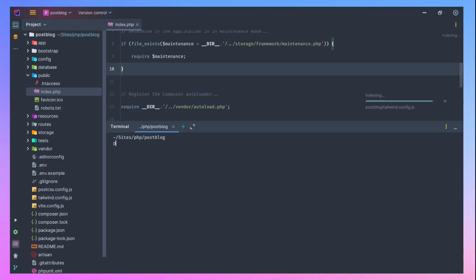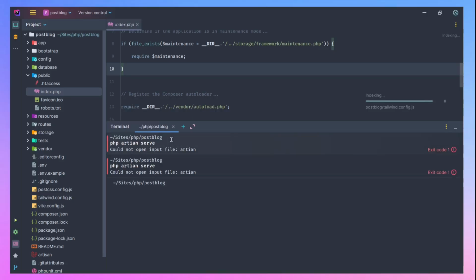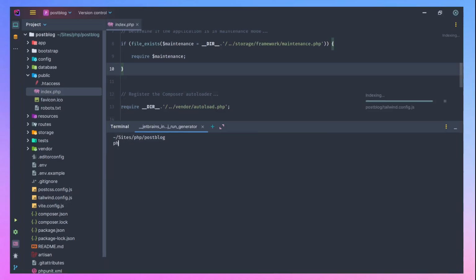For Laravel, it is php artisan serve. So we have our development server running now on localhost port 8000.